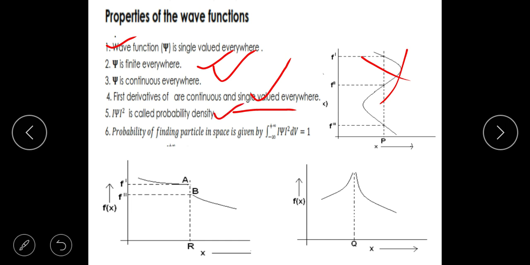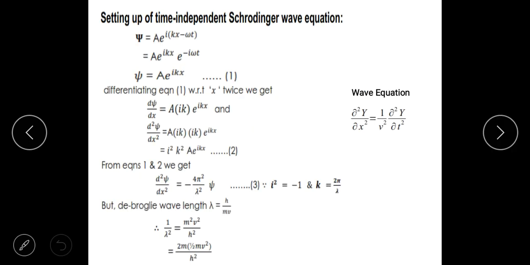This is Max Born's interpretation, that is, psi square gives you the probability, and this is the normalization condition. These are the characteristics which psi should obey in order to call it a well behaved wave function. Okay. Next, as a last part of this video lecture, we will look into something.